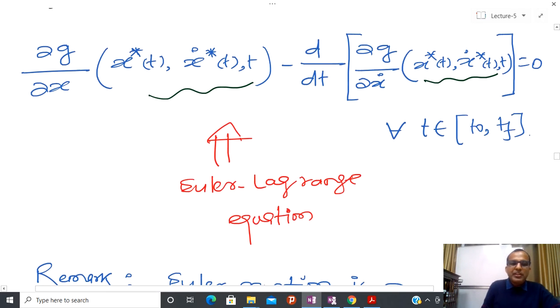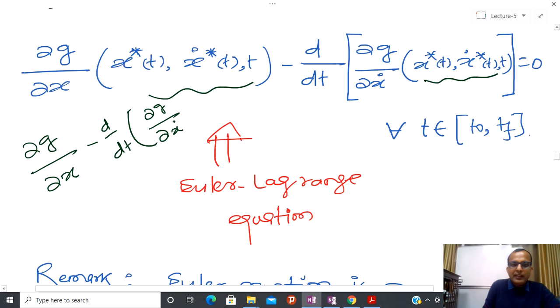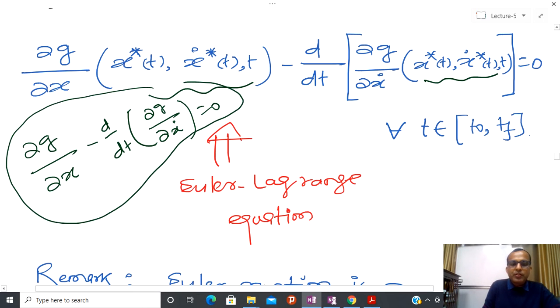Most of the time, writing them makes things look more ugly, so people drop the arguments and write it in a simple way like this. The same representation you can also write like this. And this equation is one of the most famous equations, called the Euler-Lagrange equation.